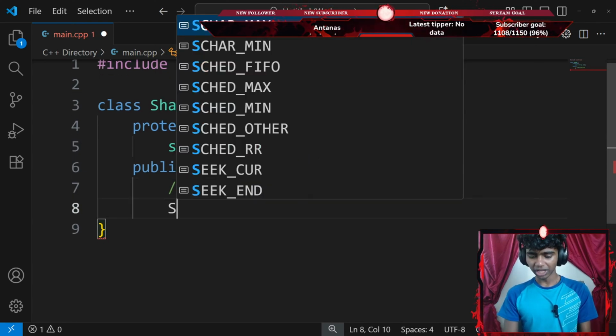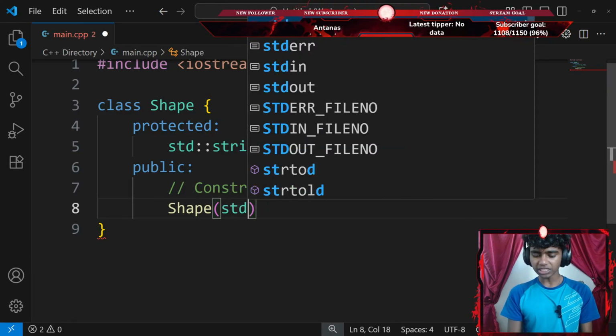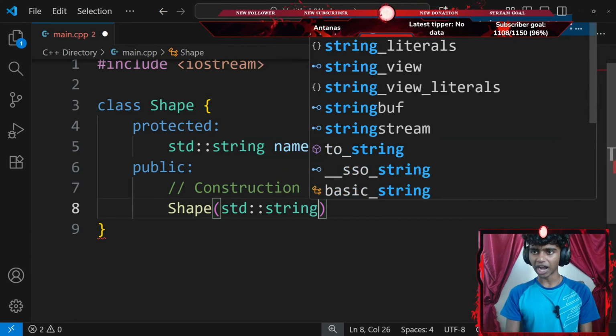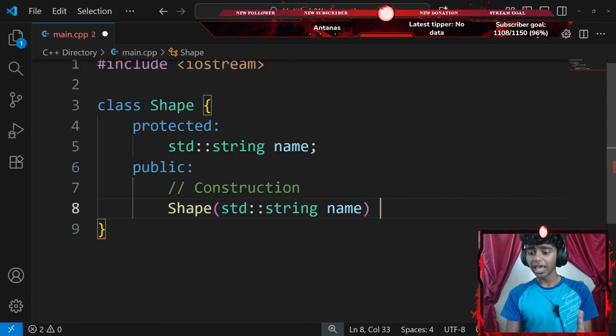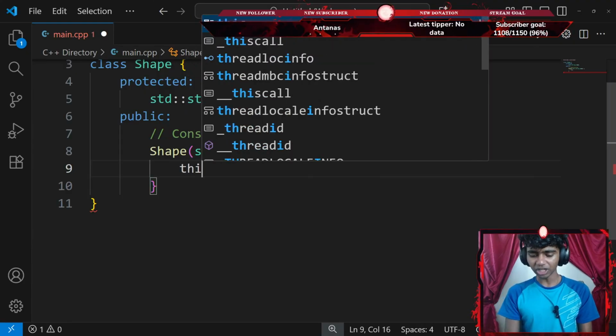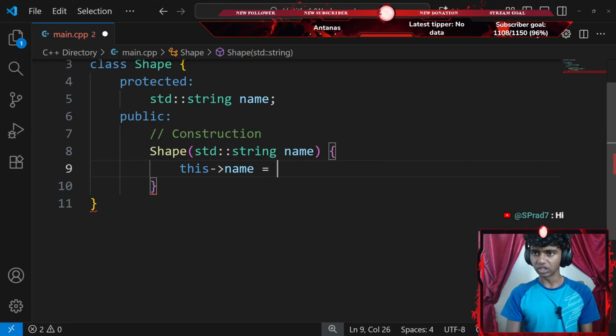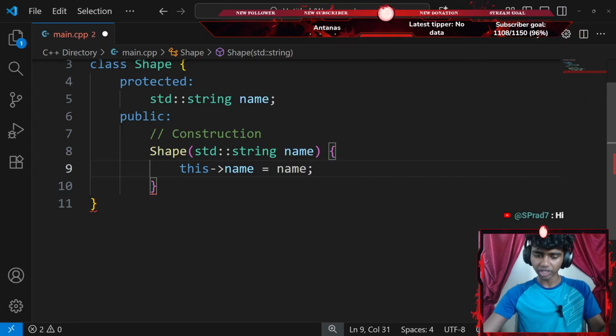I'm gonna go ahead and create a constructor for my shape class. I'll go with the parentheses. My shape class's constructor does require one parameter, a standard string of name, and then I'll go with the curly braces. Now, inside of my constructor, I'm gonna initialize my data member. So I'll do something like this: name data member equals my name parameter, ending with a semicolon.